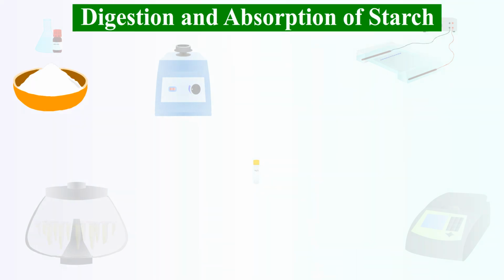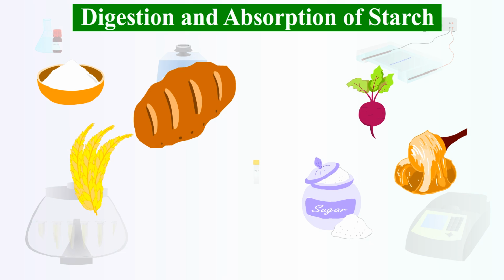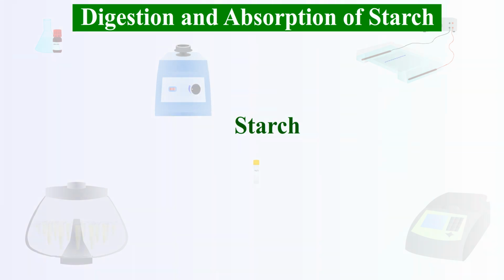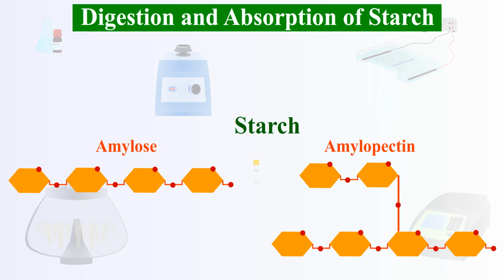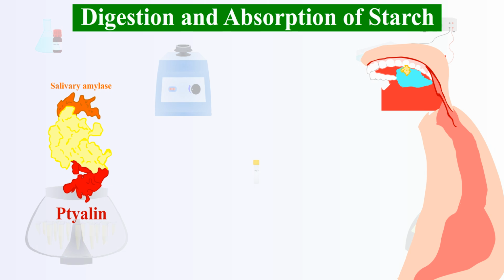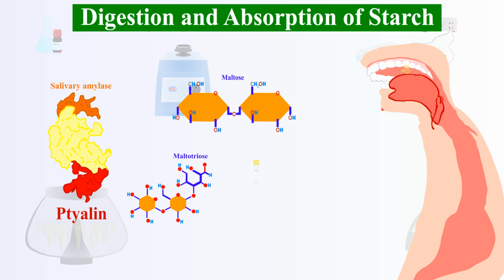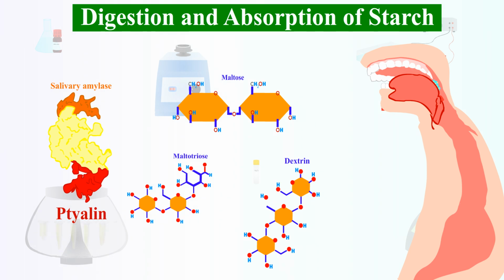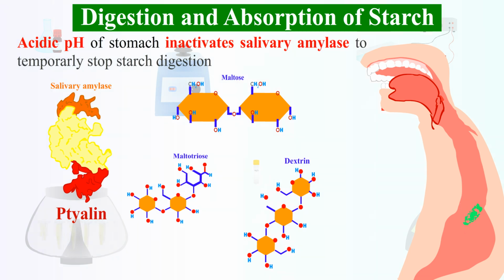Foods such as rice, wheat, potatoes, and bread contain starch, a polysaccharide composed of glucose units, in the form of amylose and amylopectin. Digestion begins in the mouth by the enzymes salivary amylase or ptyalin, which will break starch into maltose, maltotriose, and dextrins. As the food reaches the stomach, acidic pH inactivates salivary amylase. So, very little carbohydrate digestion occurs, and starch digestion temporarily stops.